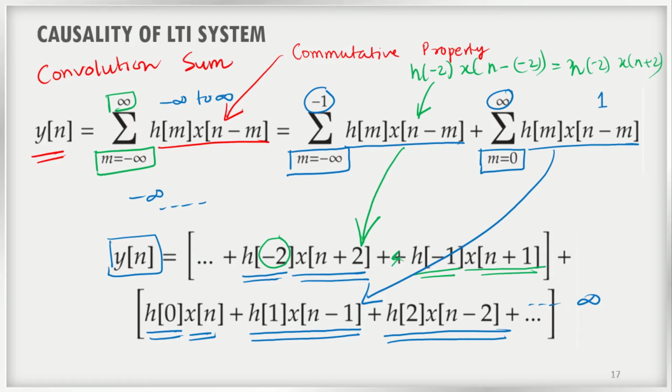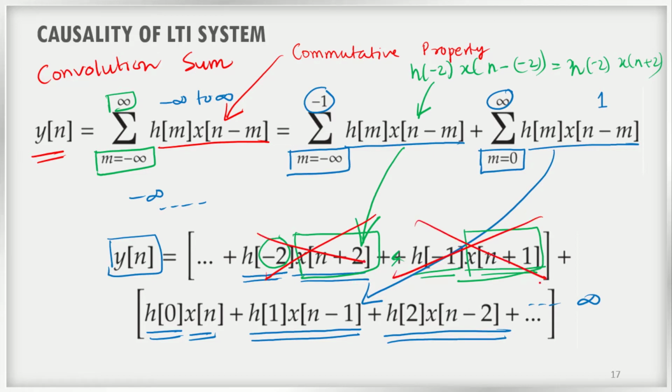Now what is meant by causality? Causal systems are non-anticipative systems. What is a non-anticipative system? It does not depend on the future values. Any time-dependent system cannot predict what may come in the future, right? So it is independent of the future inputs. There should not be any terms in the output which depend on the future inputs. We can see that x of n plus 2 is a future term, and x of n plus 1 is another future term. So all these future terms must be equal to 0.